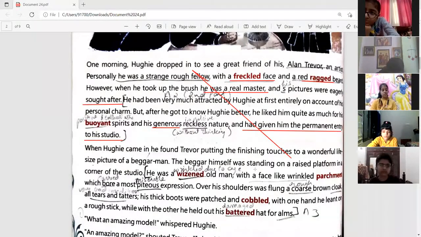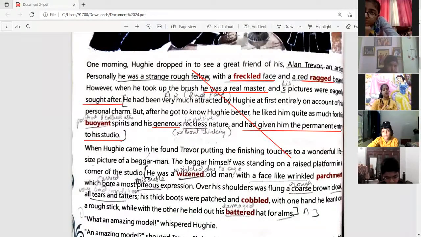Over his shoulders was slung a coarse brown cloak, all tears and tatters. His thick boots were patched and cobbled. With one hand he leaned on a rough stick, while with the other he held out his battered hat for alms.